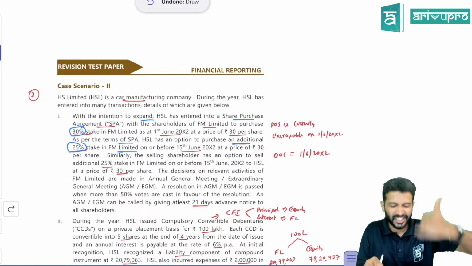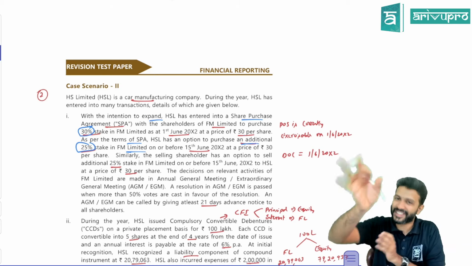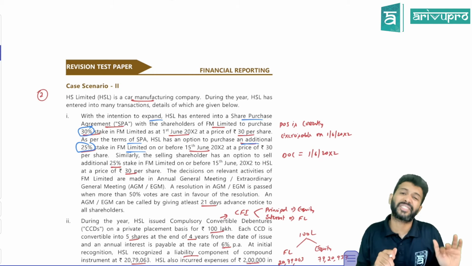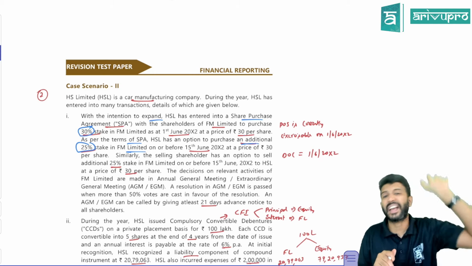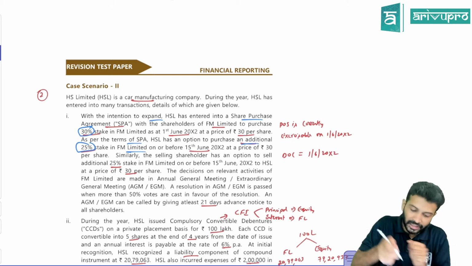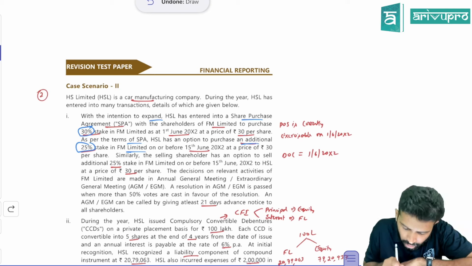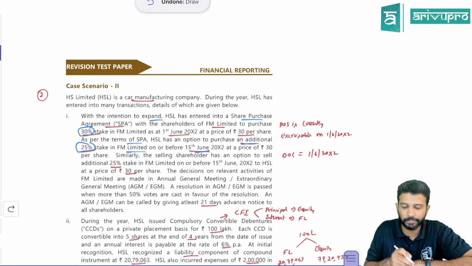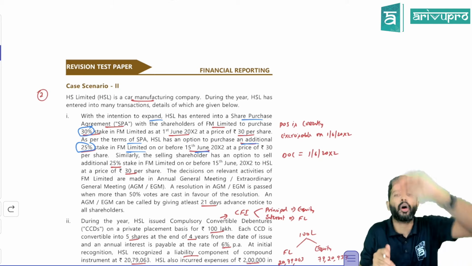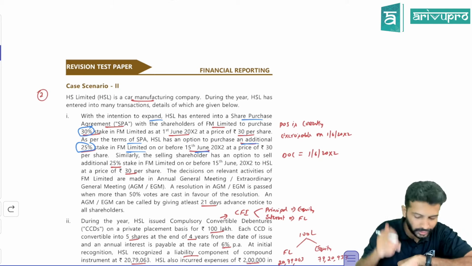We have studied the same question in our class notes, and also in the ICAI study material. So what did we say? Sir, if POS is currently exercisable, then even POS can be considered to find out the date of control. Meaning even this can be added, provided it is currently exercisable. Read the data. So you can exercise when? In 15 days. So you can exercise that now itself or on or before 15th June. So we have 15 days time to buy another 25% stake.